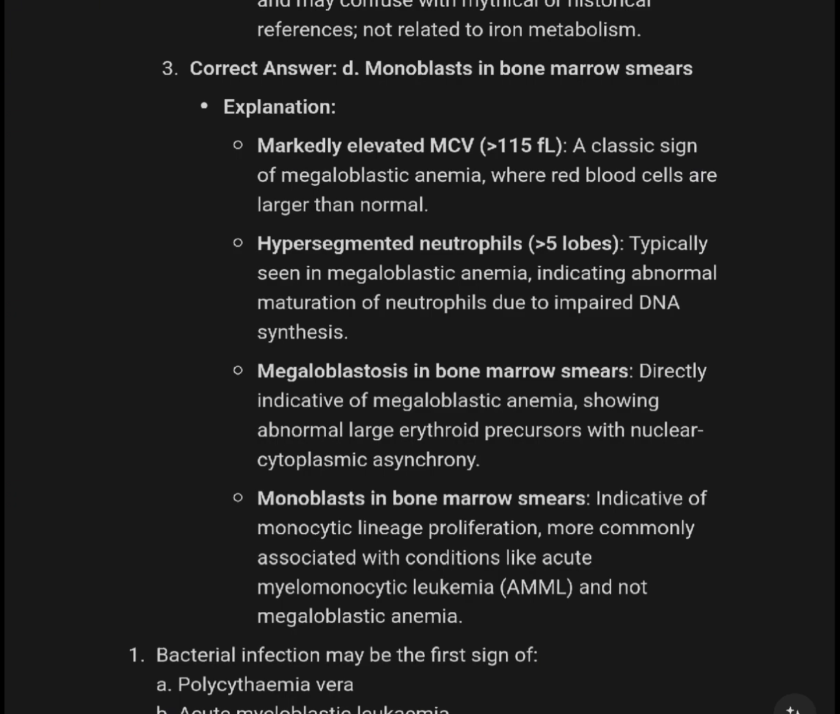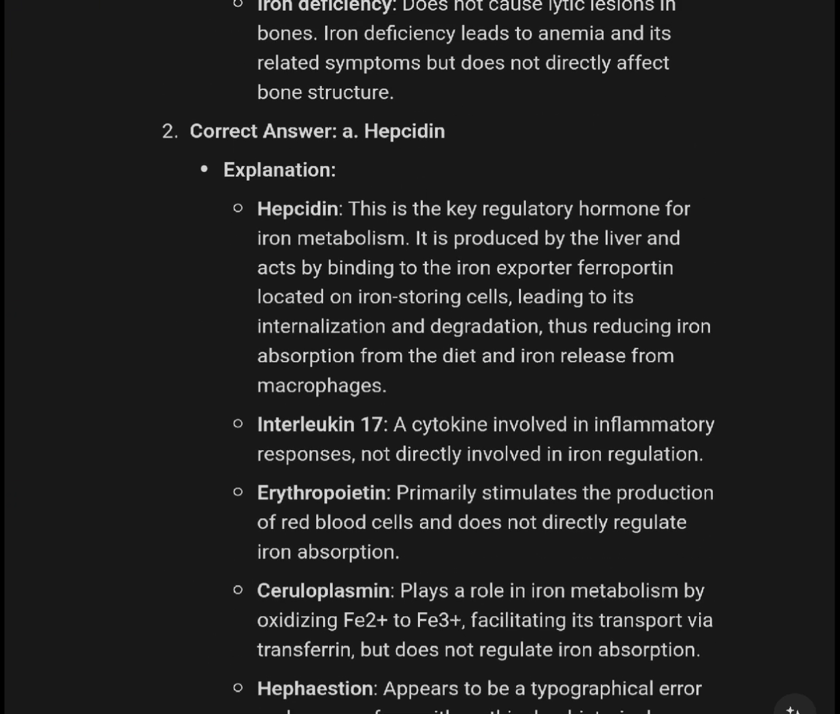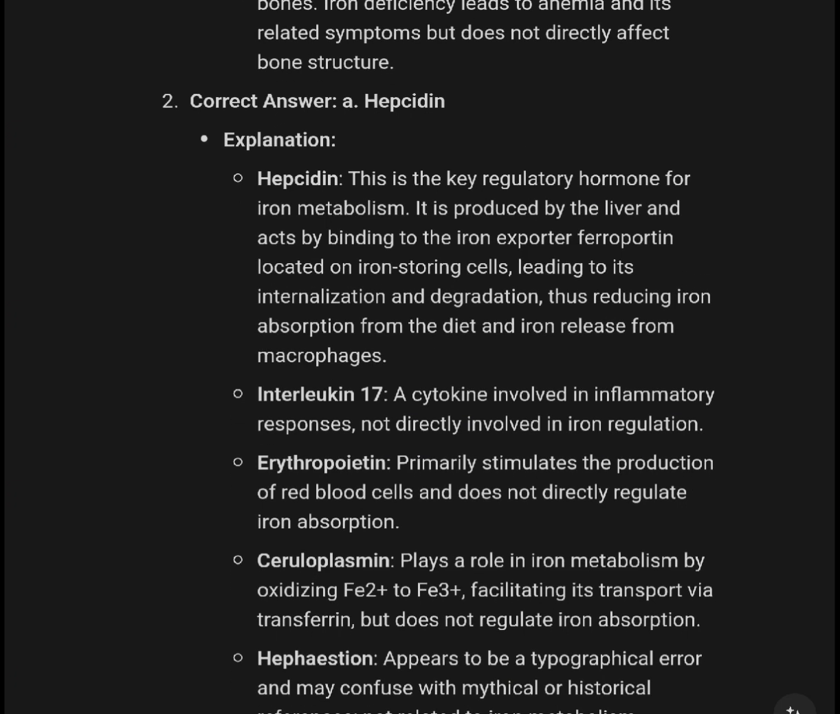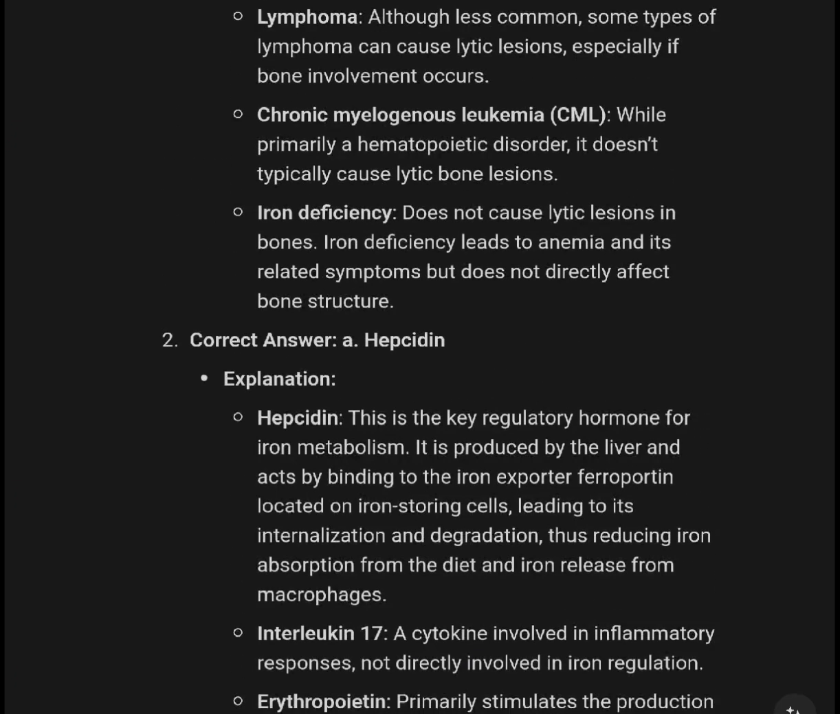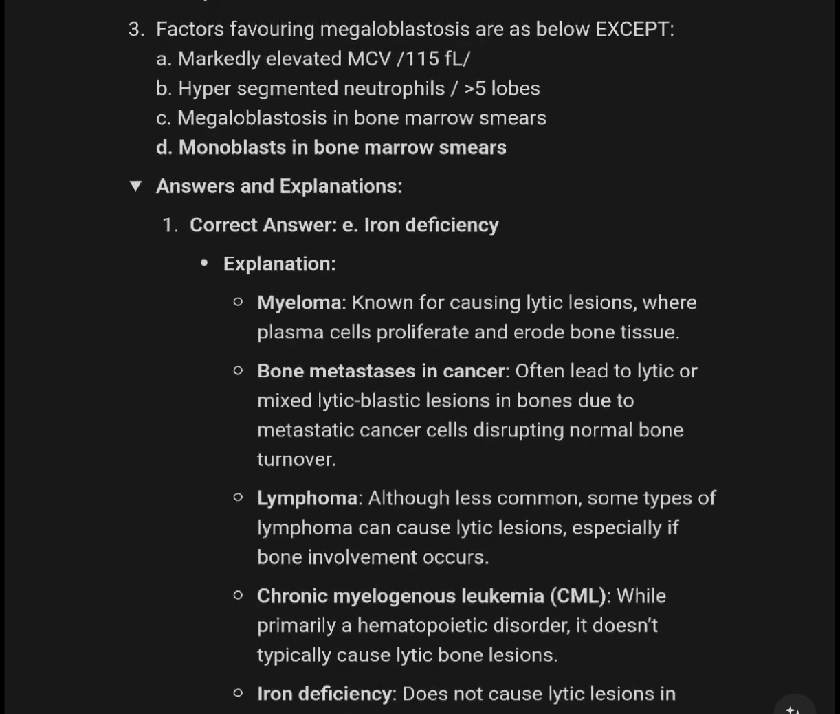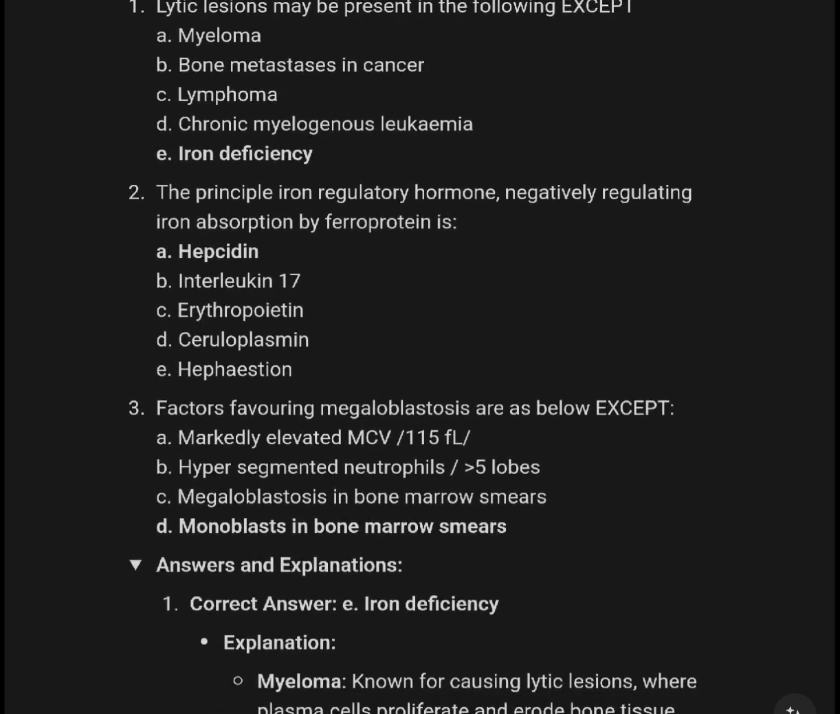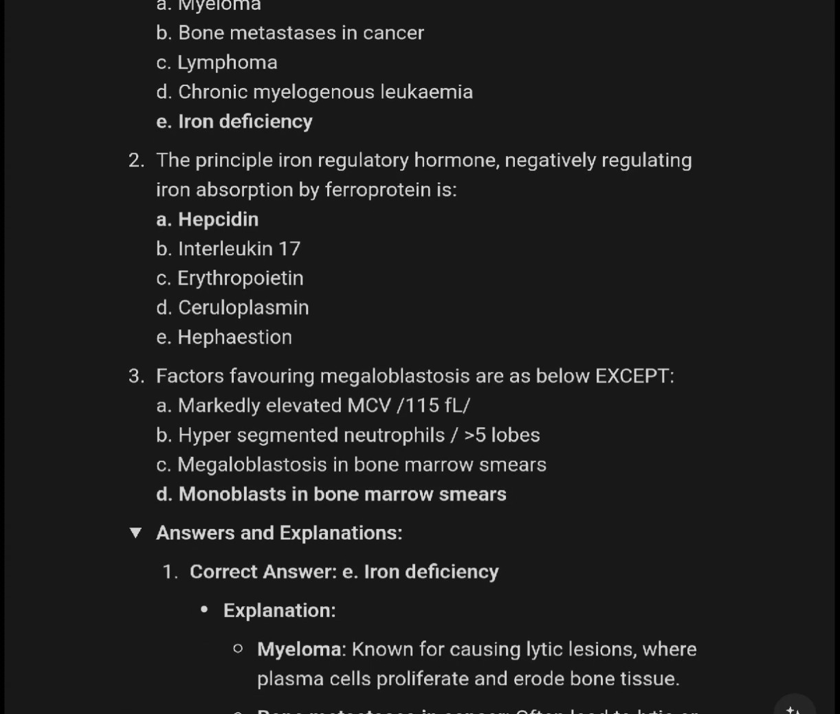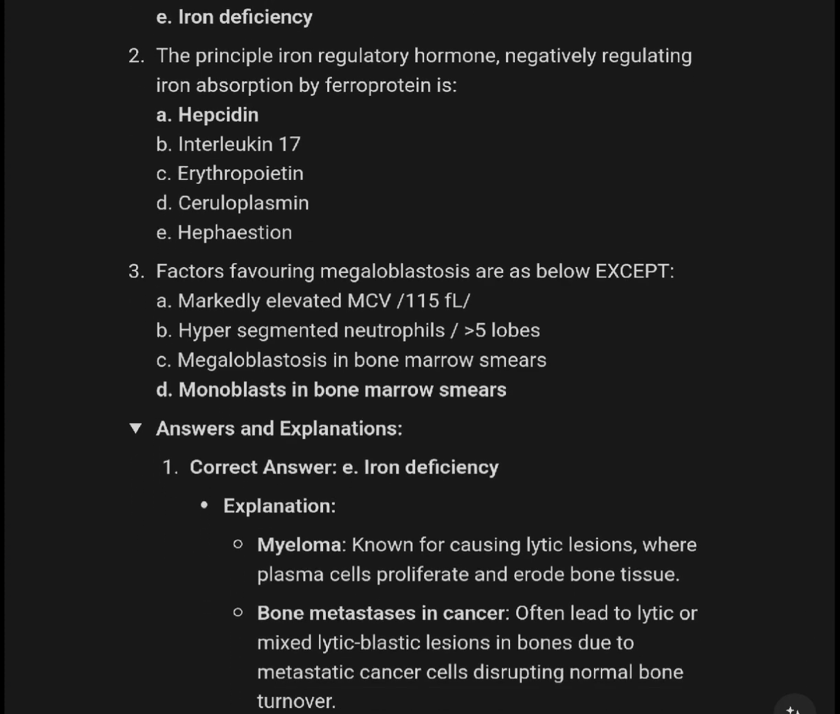So the answer is hepcidin, the key regulatory hormone for iron metabolism, produced by the liver and acting by binding to the iron exporter ferroportin located on iron-storing cells, leading to internalization and degradation, reducing iron absorption from diet and iron release from macrophages. So the principal iron regulatory hormone, negatively regulating iron absorption by ferroportin, is hepcidin.